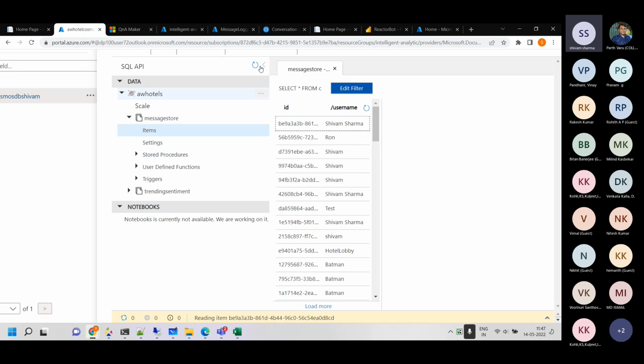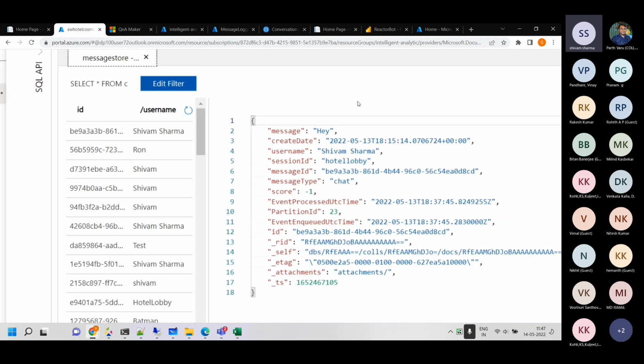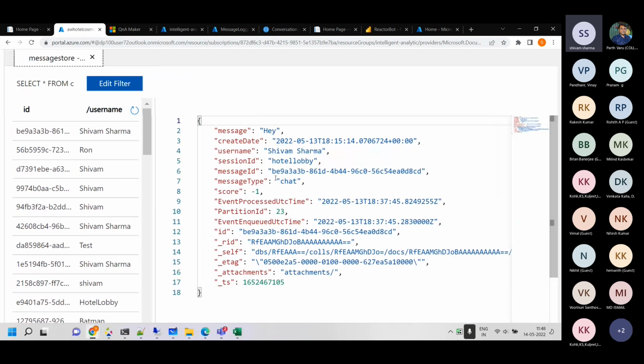If I click on this, it shows me the entire history of what happened. The message was hey, the username was Shivam, the session ID was a lobby, the message type was chat, and the sentiment score is -1.